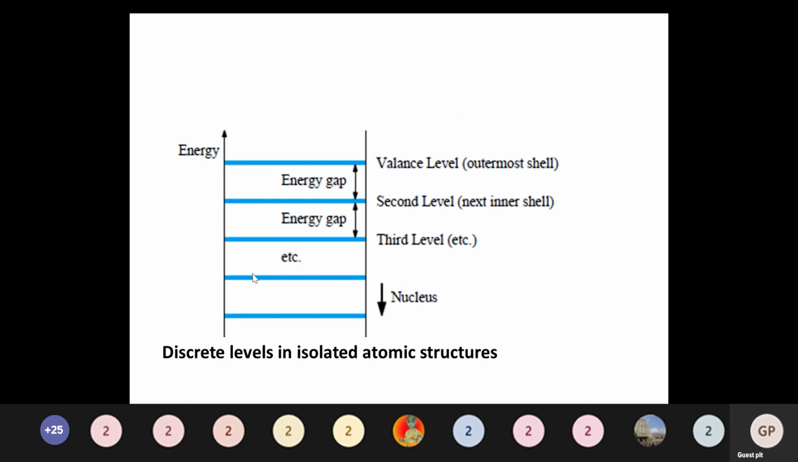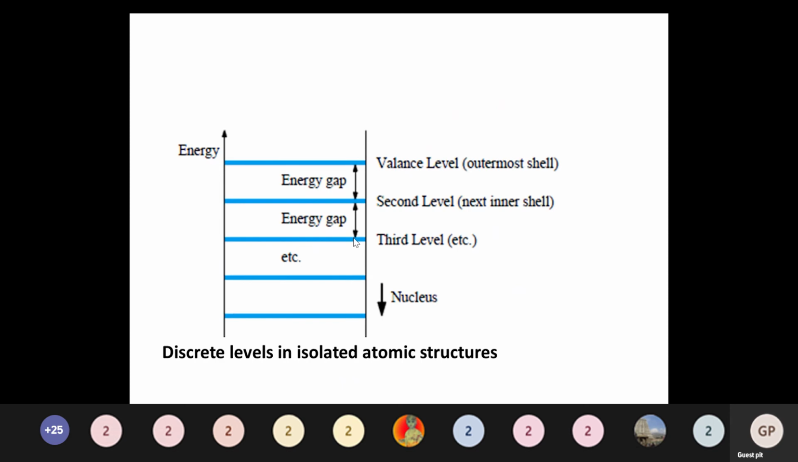Each outer shell here we are considering like a level. From the nucleus it consists of a number of levels: third level, second level, like that. The outermost level is called the valence level or valence band. The gap from the valence band to the next band, or the difference between one shell and another shell, is called the energy gap.